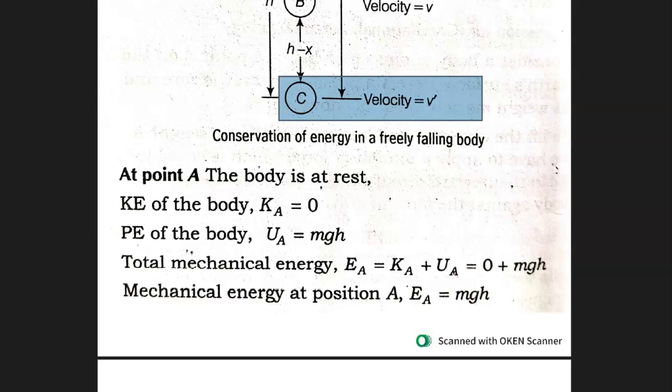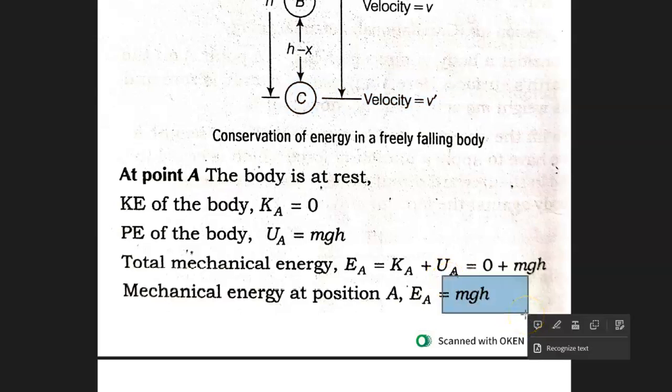We shall calculate the total energy at point A. That is when the body is at rest, held in the hand. Since it is held in the hand, it does not possess any velocity and its kinetic energy is 0. However, it does possess a height h, so it has a potential energy mgh. If we add them both, the total mechanical energy will be equal to 0 plus mgh. So the total mechanical energy at point A will be equal to mgh.